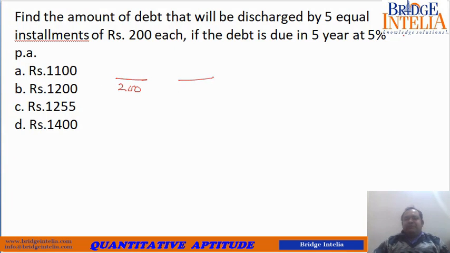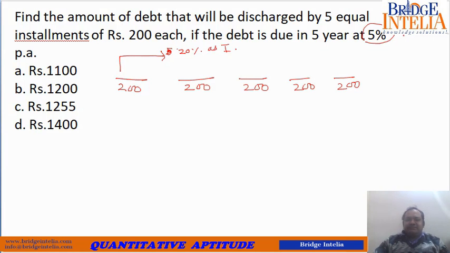We are paying 5 installments of 200 each. So this 200 will earn interest for, sorry, 4 years, because only 4 more years remain. So 4 years of interest. That means 20% extra.